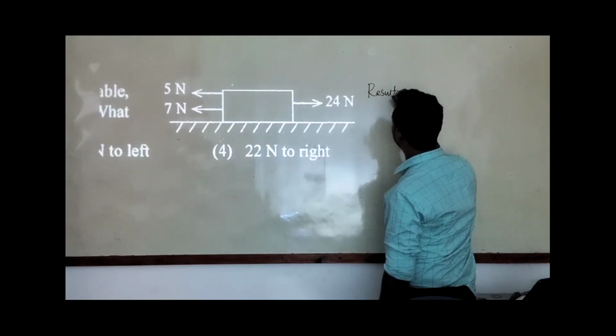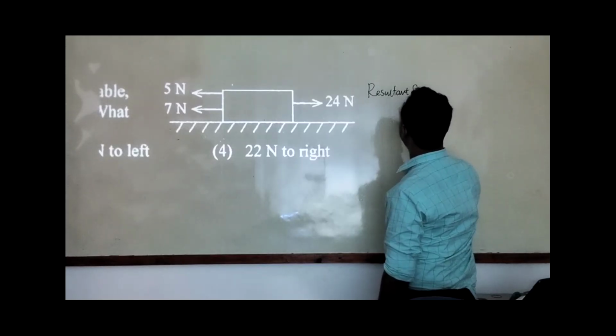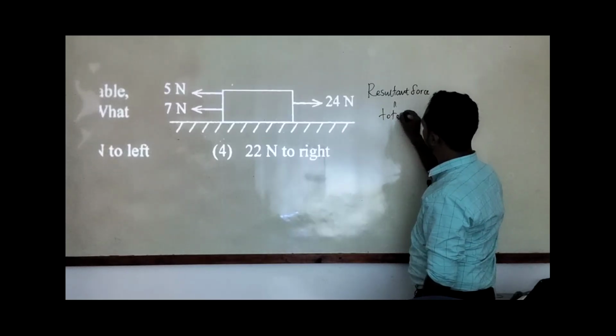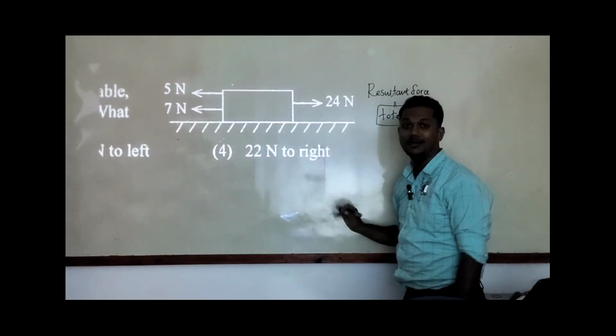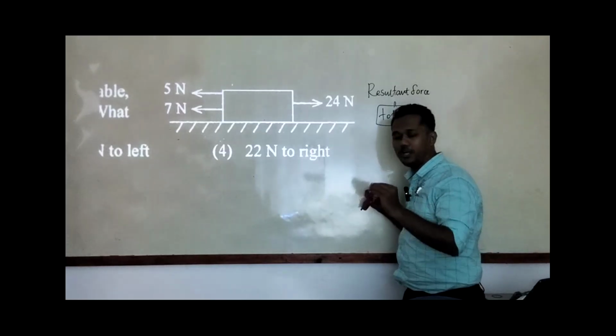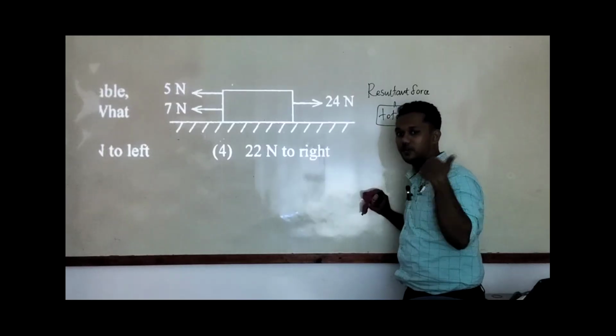Resultant force. Resultant force means it is equal to the total force. So what is the total force? 24 Newton there, 5 Newton there, 7 Newton there. Before taking the total, you have to understand one point.